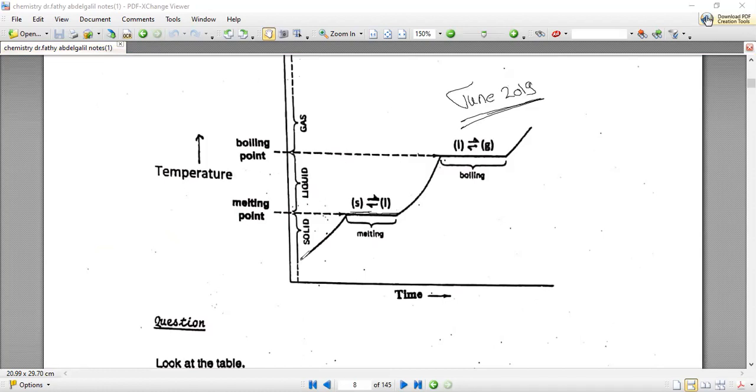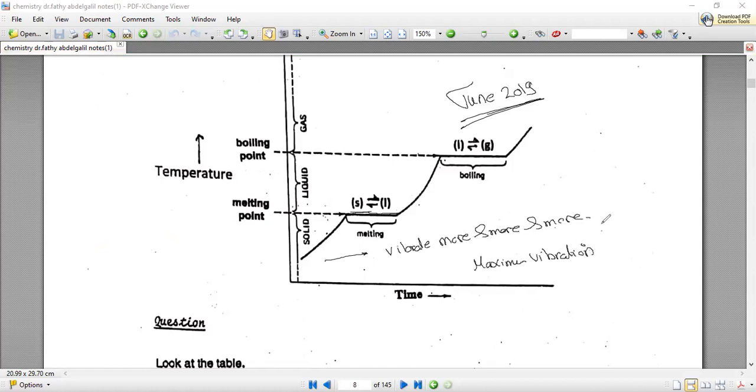Because as the temperature of the solid substance increases, particles gain more energy, and when they gain more energy, they vibrate more and more until they reach a maximum vibration. They cannot vibrate more in that state.